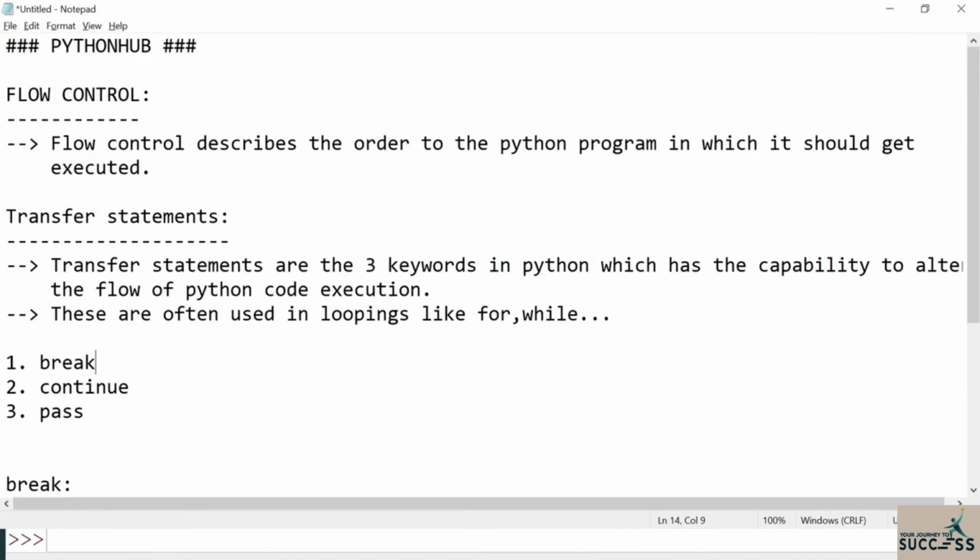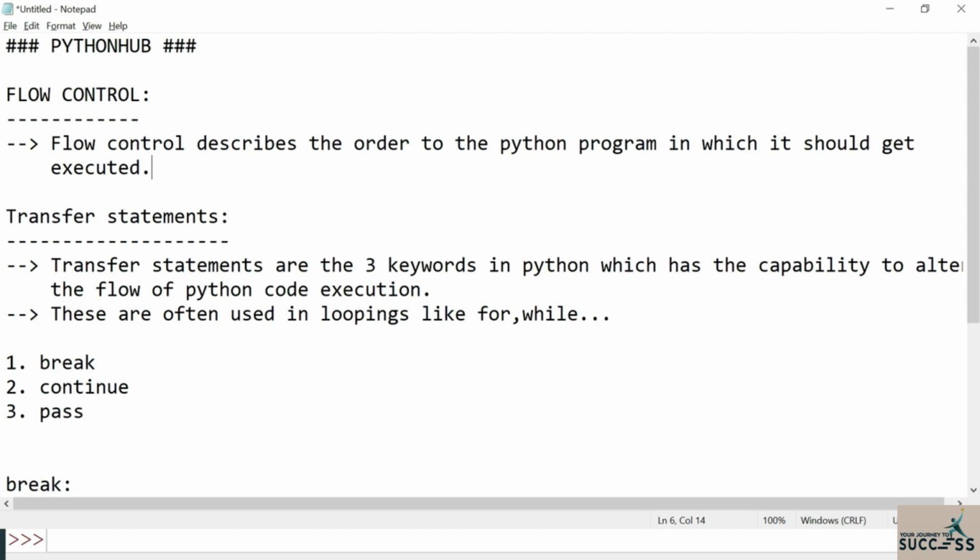In this tutorial, we are discussing the third type of statements in the flow control chapter. Those are nothing but transfer statements. Now we are heading towards the third type, that is transfer statements. So what does that mean?